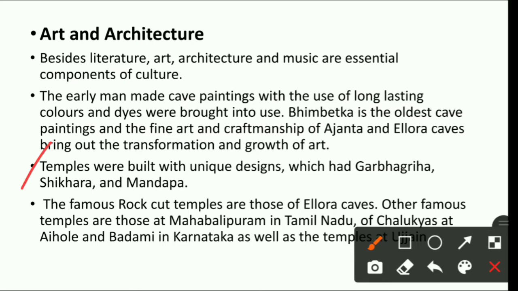Now, the next is temples. Okay, during those times there were beautiful temples which were built by the people. So the temples were also built with unique designs. So they had beautiful designs. Okay, the temples had garbhagriha, shikhara, mandapa. Okay, so these are the parts of the temples, beta. Garbhagriha means garbhagriha is the place where the deity was placed.